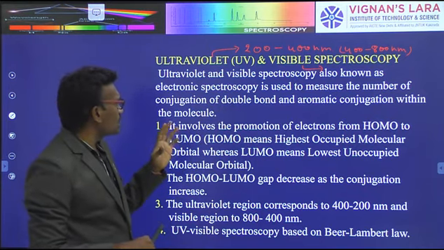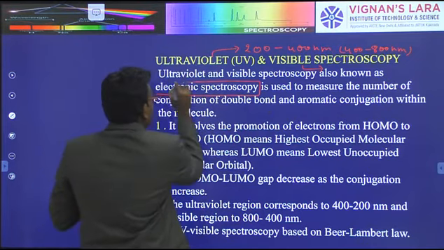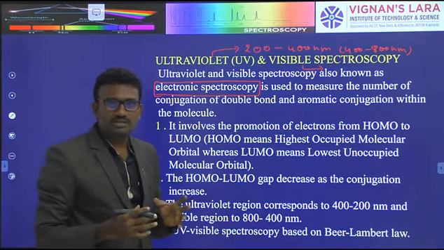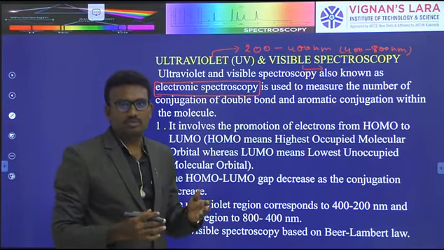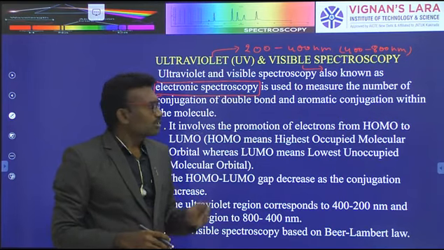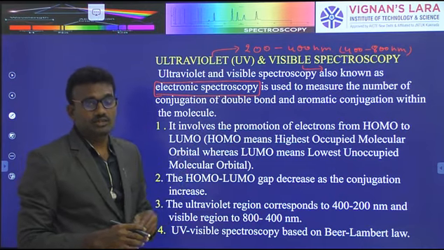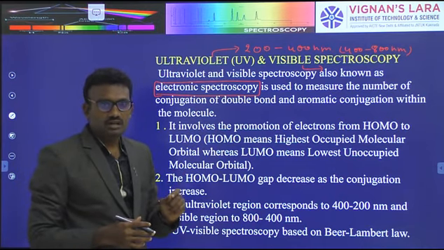It is also called electronic spectroscopy. Why? Because when UV light is passed through the substance, electrons are transferred from the ground state to the excited state.